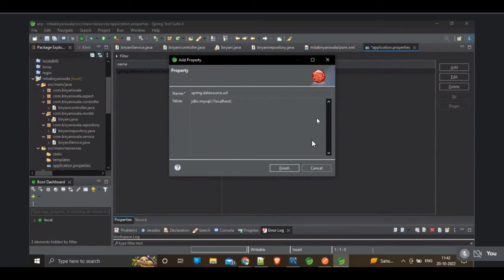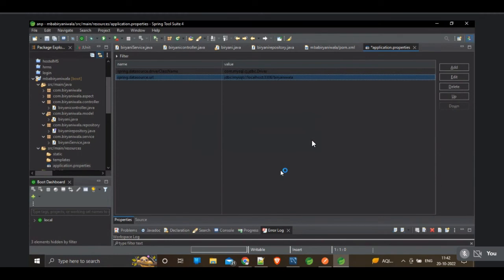What is the port number that MySQL is running on? It's 3306, man. 3306 slash. What is the database that we created? We created Biryani Wala. Biryani Wala, and click on the finish.